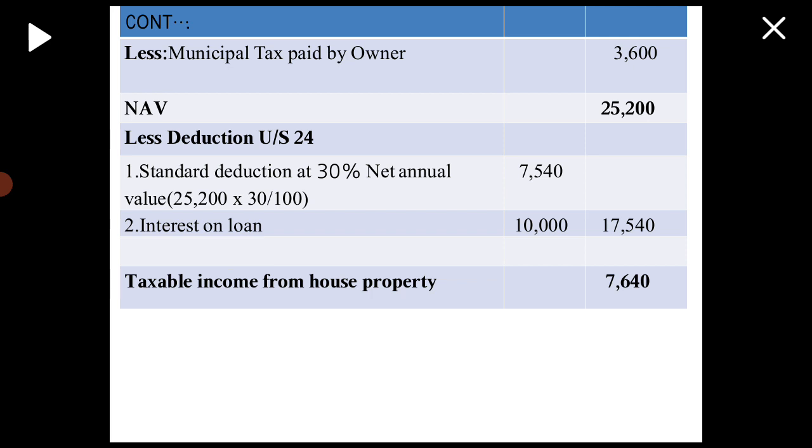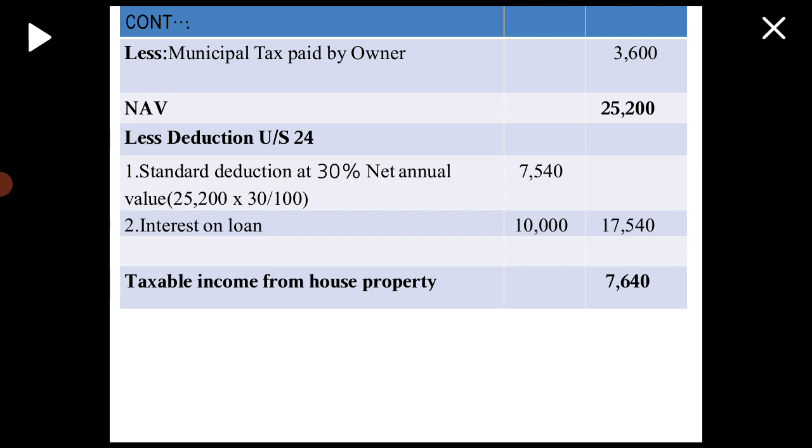And next, less deduction under section 24. First deduction, compulsory deduction, standard deduction at 30% of net annual value. Net annual value is 25,200, that is the previous balance. On 25,200 calculate 30%, you will get 7,560.